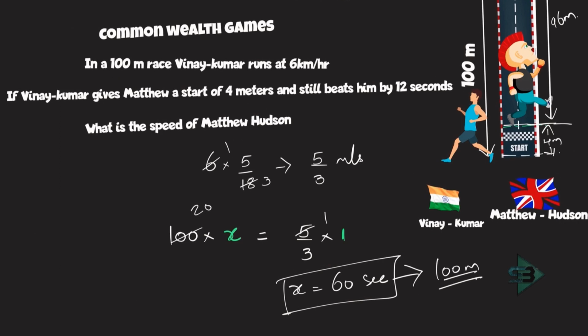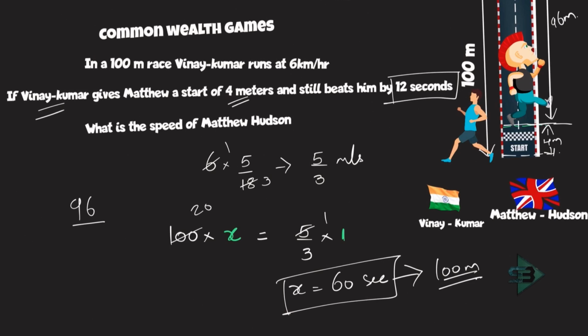Now, what is the efficiency of Matthew as compared to Vinay Kumar? Matthew is completing not 100 meter. Matthew is completing 96 meter, as we know, because Vinay Kumar gave him a start of 4 meters. But Vinay Kumar gives Matthew a start of 4 meter and still beats him by 12 seconds. So Vinay Kumar beats Matthew by 12 seconds, which means Vinay Kumar came and after 12 seconds Matthew came.